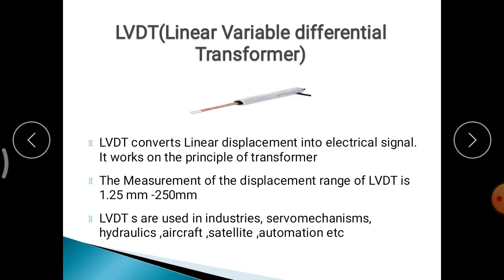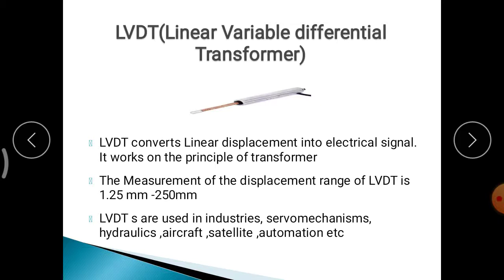Next, one more example of a transducer I will discuss. It is very important: the linear variable differential transformer. It works on the transformer working principle. Whatever the transformer construction and working is, it is the same here. So it is called the linear variable differential transformer. It converts linear displacement, in terms of mm.